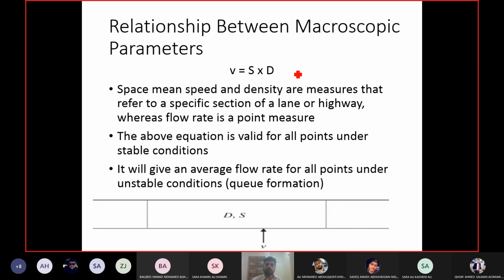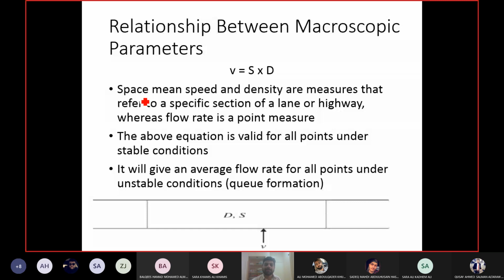Okay. Speed. Now here we are talking about space mean speed, as I told you in the last slide as well. We are always using space mean speed. So space mean speed is for the whole segment. For calculation of space mean speed, if you go back to the equation, you will see that we need the travel time of the whole segment. Okay, so space mean speed is for the whole segment.